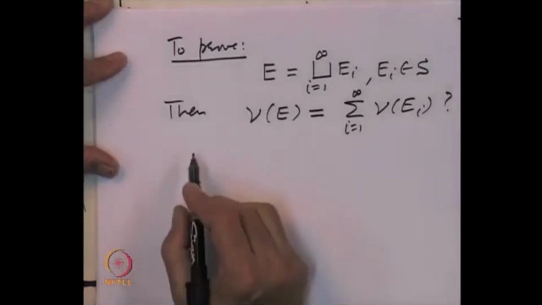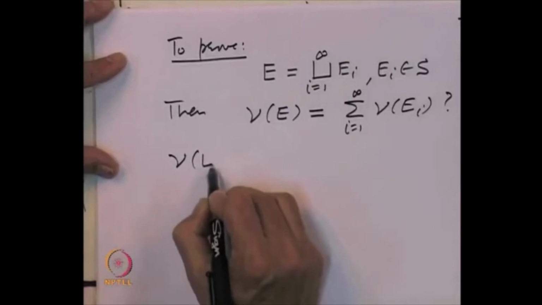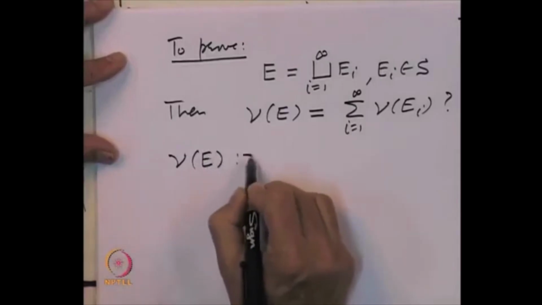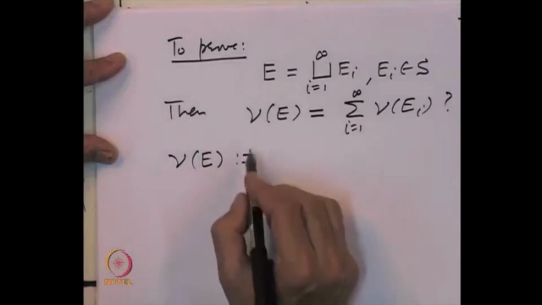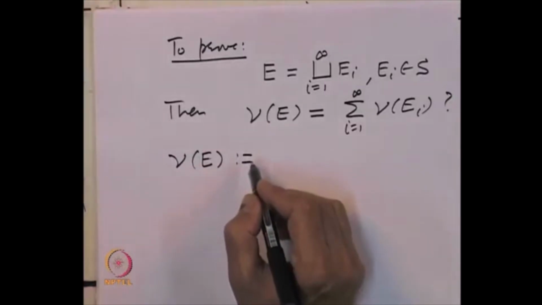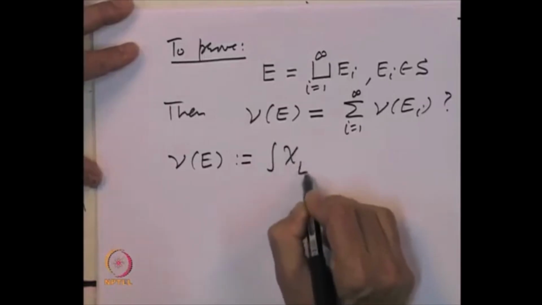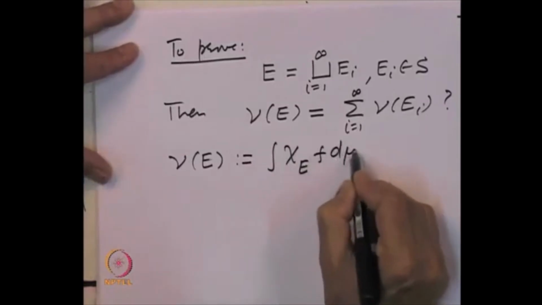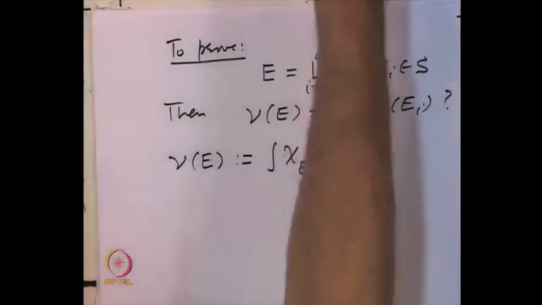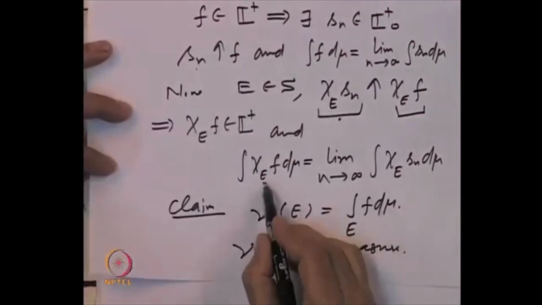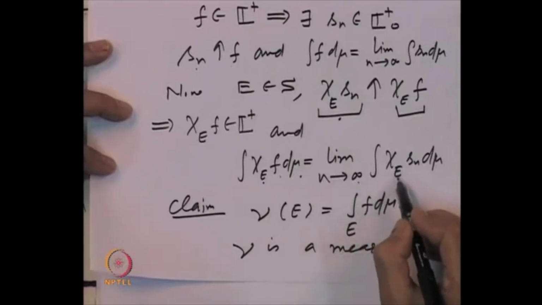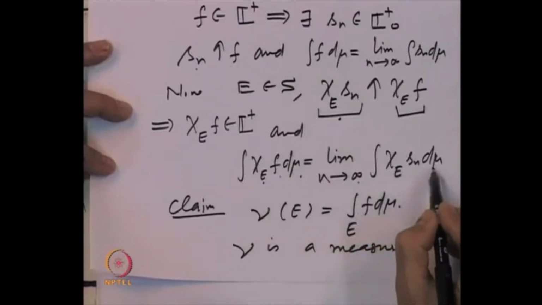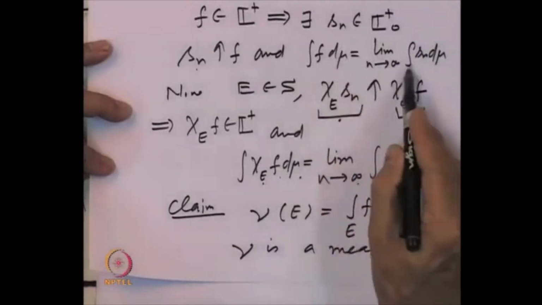So, this is what we have to show. Let us start by looking at nu of E. By definition, nu of E is nothing but the integral of the indicator function of E times f d mu, and that is the limit of the integral of the indicator function of E times S n d mu, by the fact that S n is increasing to f.